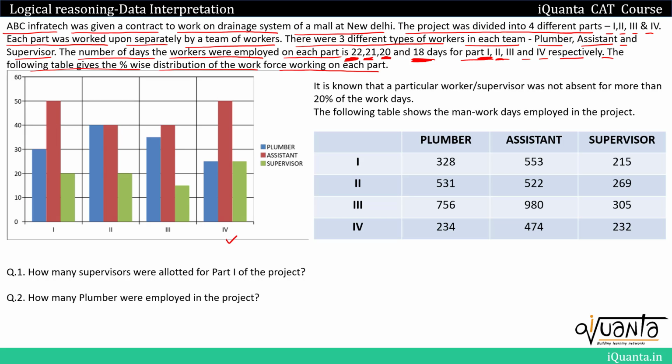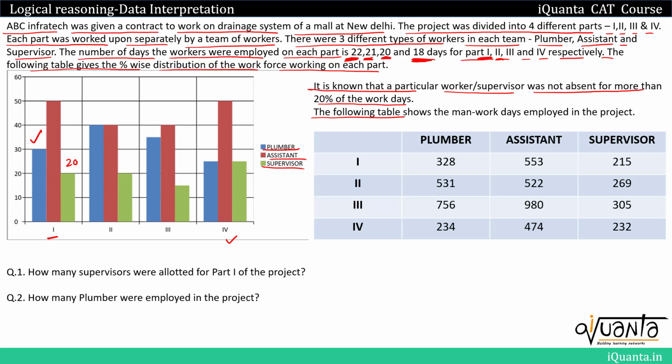Then this graph is showing us that on part 1 there were 30% plumbers working, 50% assistants working, and the rest 20% were supervisors. After that, it is known that a particular worker or supervisor was not absent for more than 20% of the work days. So the maximum percentage of the days that they can be absent for is 20%.